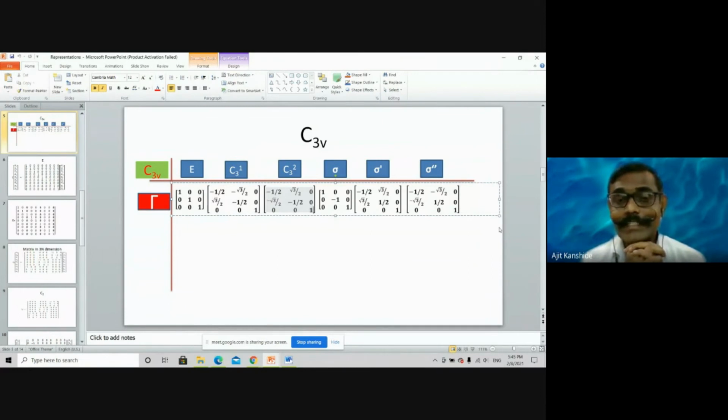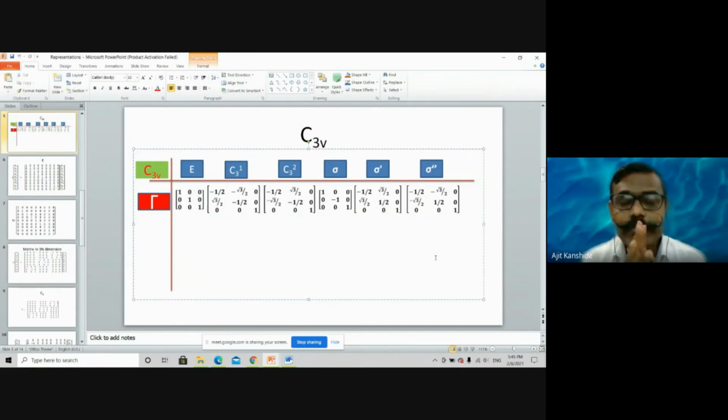So 12 plus 6, 18 will be the answer. 18 is the answer I am getting for the summation of all, which should be equal to what? h upon the square root of lij, meaning the square root of 3 into 3. So for the total number of representations, 3 by 3 means 9, 9 into 6, 54. And this square root of 3 by 3, what will you get? Yes, 18. Hello, are you getting this point?